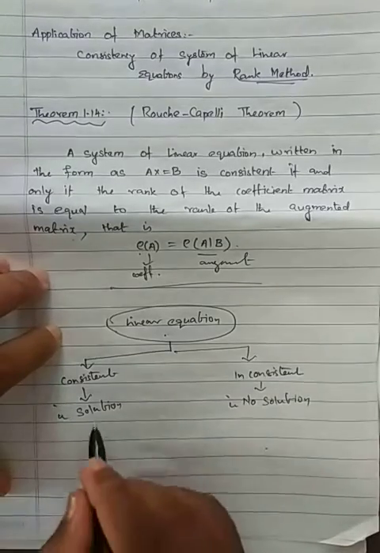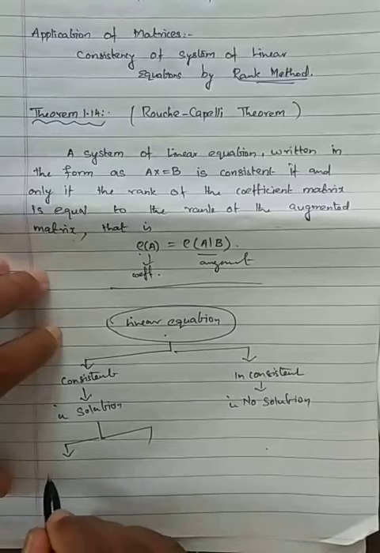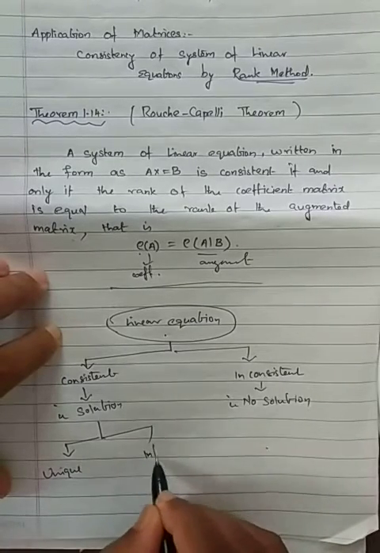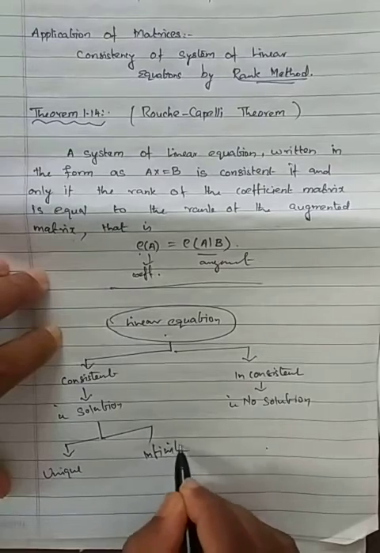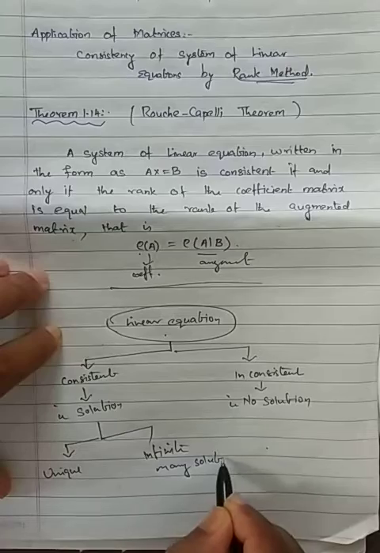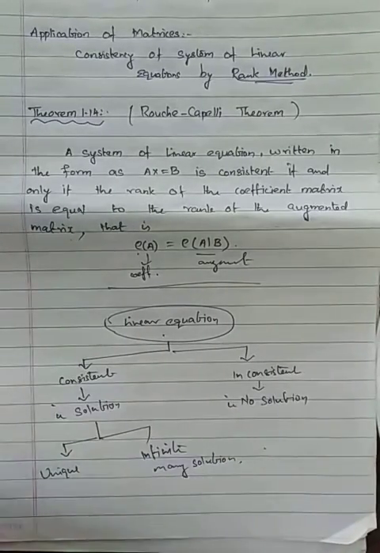In solutions also we have two cases: one is a unique solution, another is infinitely many solutions. At the beginning of the class we discussed this: take the equation x plus y equal to 10.